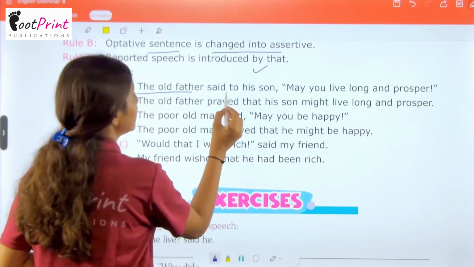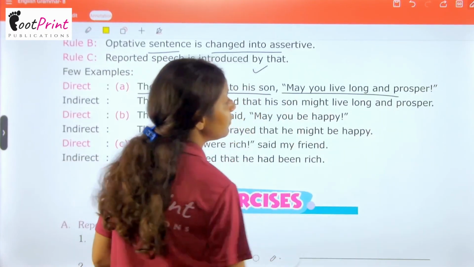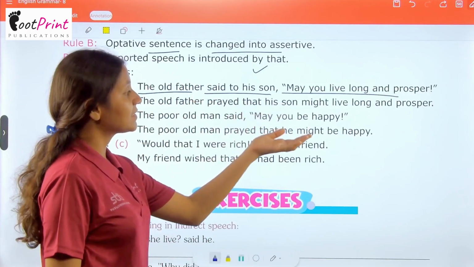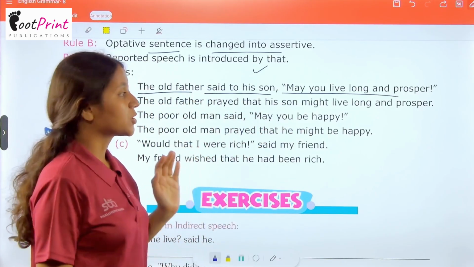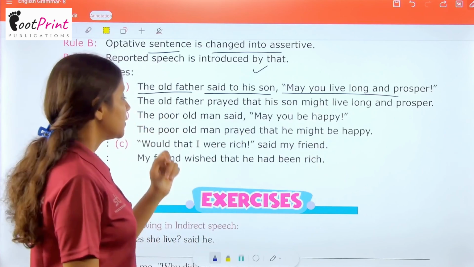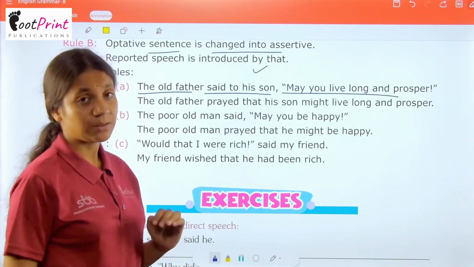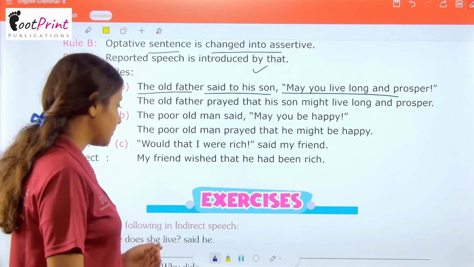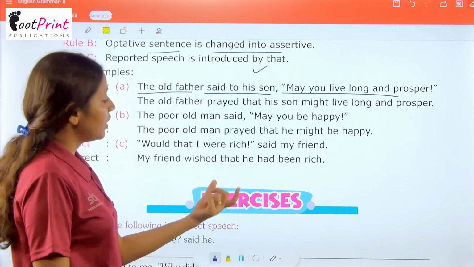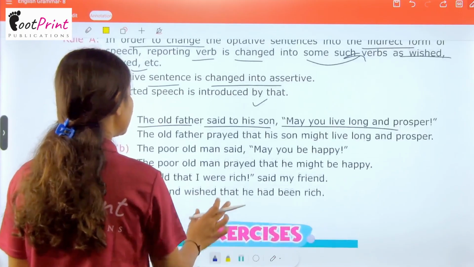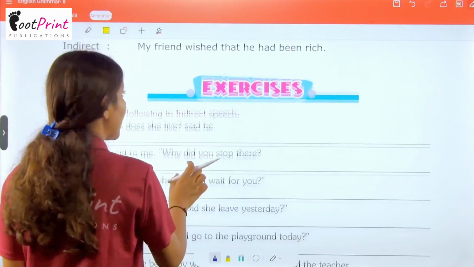The old father said to his son, may you live long and prosper. The old father prayed that his son might live long and prosper. The poor old man said, may you be happy. The poor old man prayed that he might be happy. Would that I were rich, said my friend. My friend wished that he had been rich.